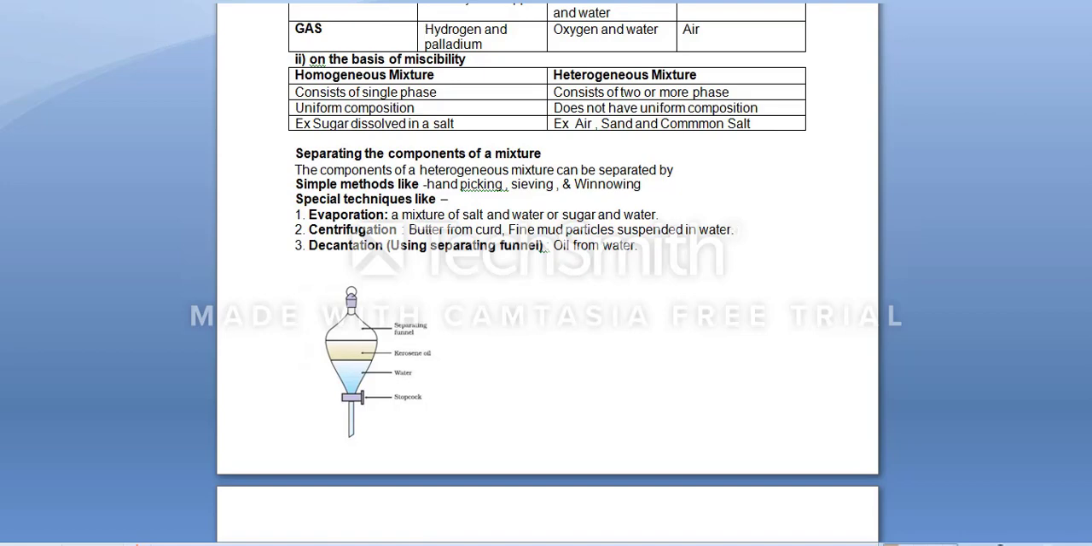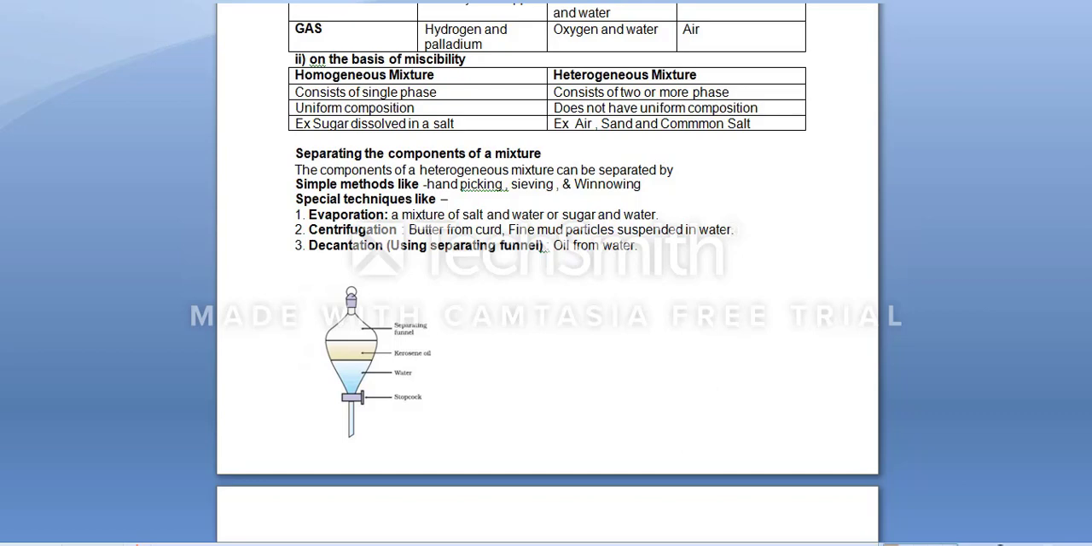Separating the components of a mixture. The components of a heterogeneous mixture can be separated by simple methods like hand picking, sieving, and winnowing. Special techniques: evaporation. A mixture of salt and water or sugar and water can be separated by evaporation. Centrifugation: butter from curd, fine mud particles suspended in water. Decantation, using a separating funnel: oil from water.